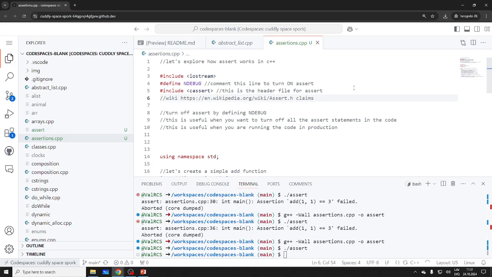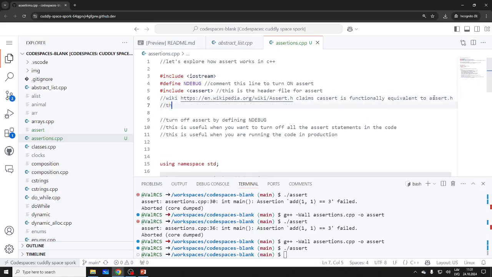Wiki claims cassert is functionally equivalent, so you could have used either. But again, this is the old school, this is C. If you're writing programs in C, remember, it's quite a bit different language.